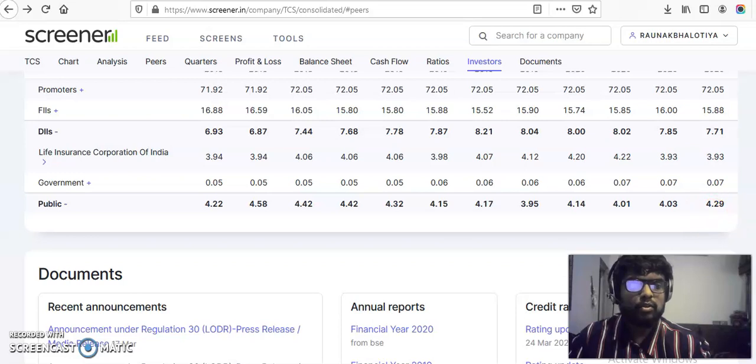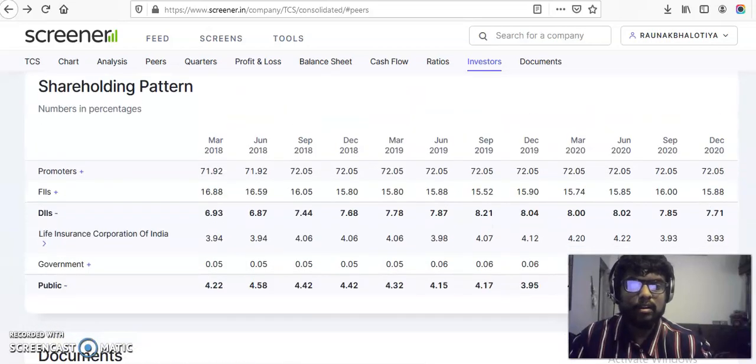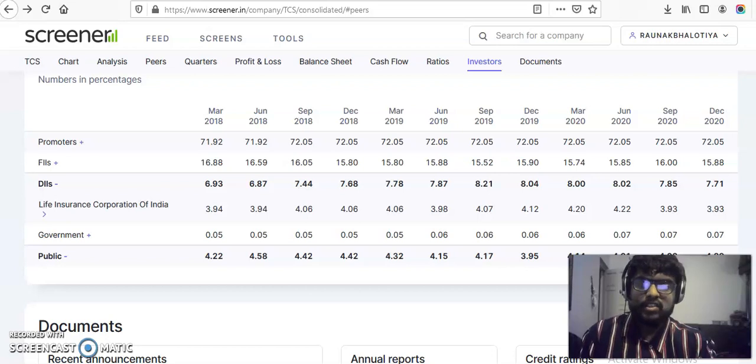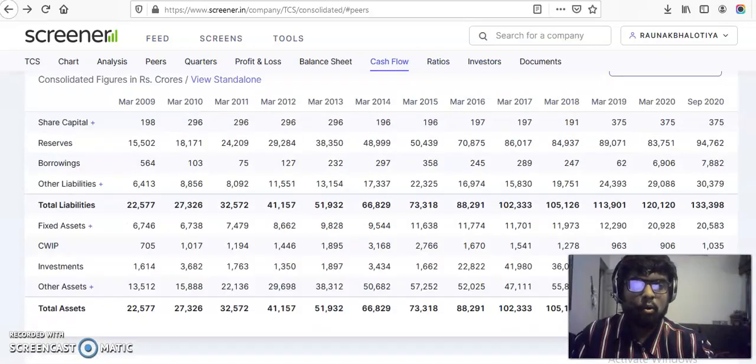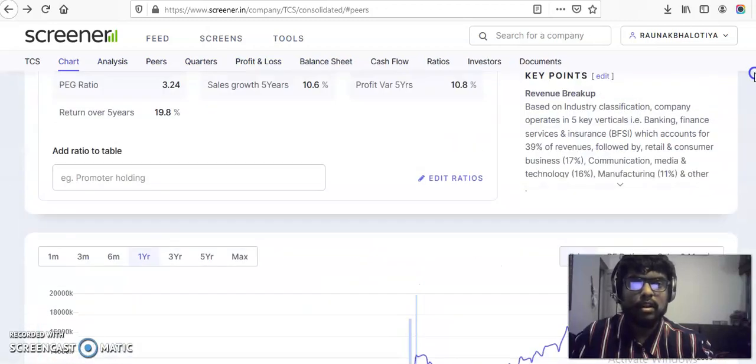It's only 4%. So what we can see is that TCS is definitely a good pick from the IT industry. This was just an example to show you how to analyze a particular stock in terms of valuation and fundamental analysis. Definitely, there are many other parameters, like market trends and technical analysis, whenever you're picking stocks. This video was to guide you on how to pick stocks using screeners. It has been a very helpful tool for me. As you can see, it lists all the ratios, analysis, and peer comparisons, so that you can look at the valuations and then pick the stock.